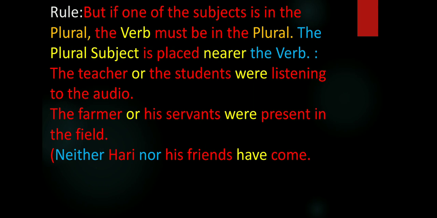According to the rule, if one of the subjects is in the plural, the verb must be in the plural. The plural subject is placed nearer the verb. Here, the plural subject servants is placed nearer the plural verb were.